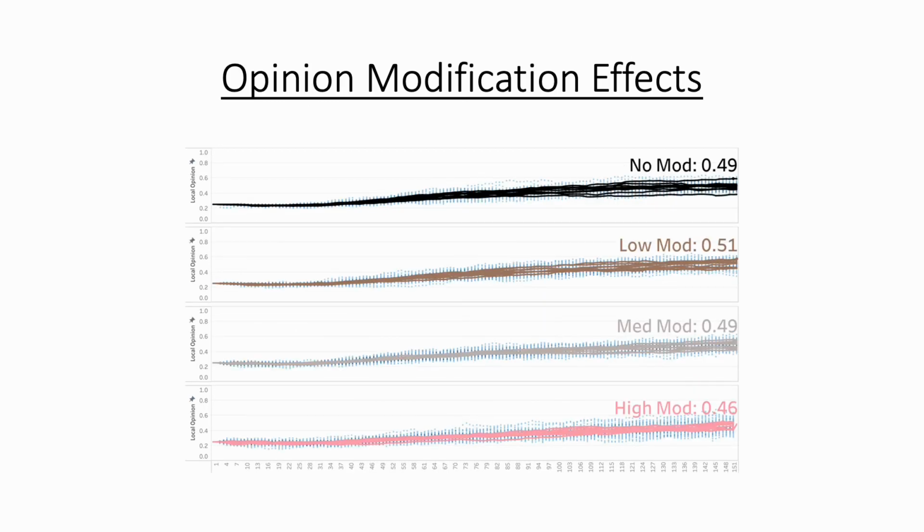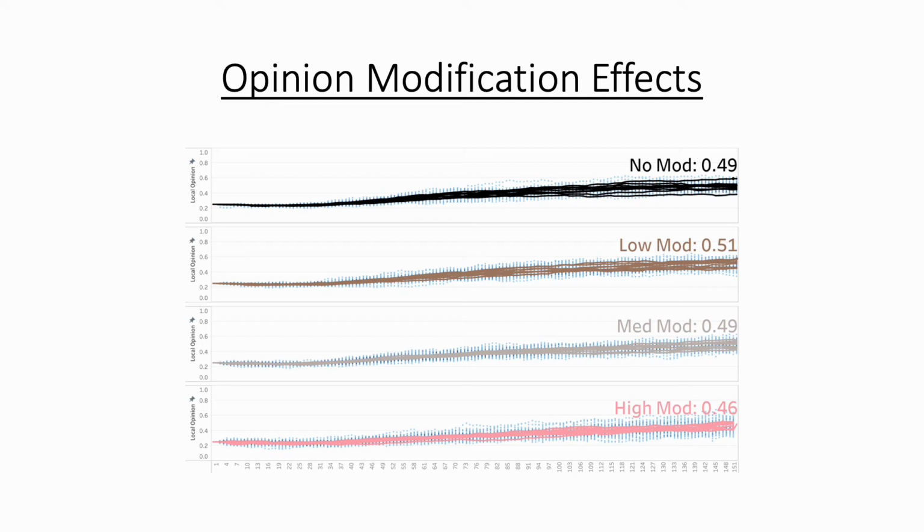The final exploration for the first race scenario was lever of opinion modification pre-interaction. This time 10 simulations were run for each. It can be seen that both low and medium modifications finish with essentially the same average local opinion as the simulation with no modification. A low degree modification, in fact, actually helps the average opinion to finish slightly higher than